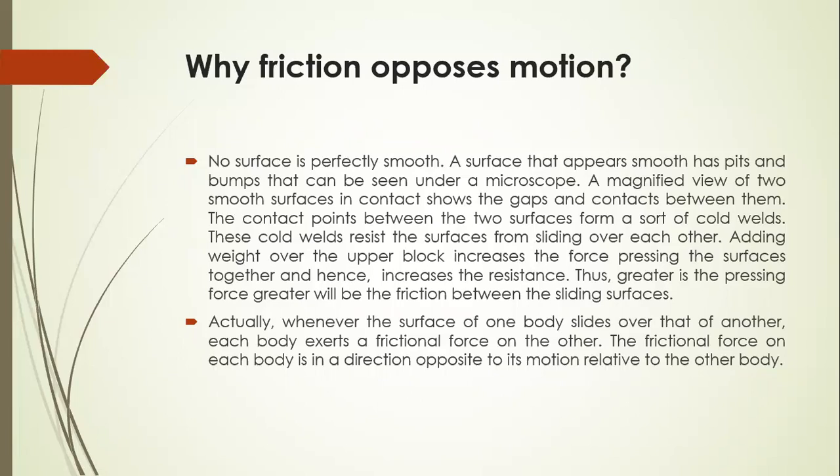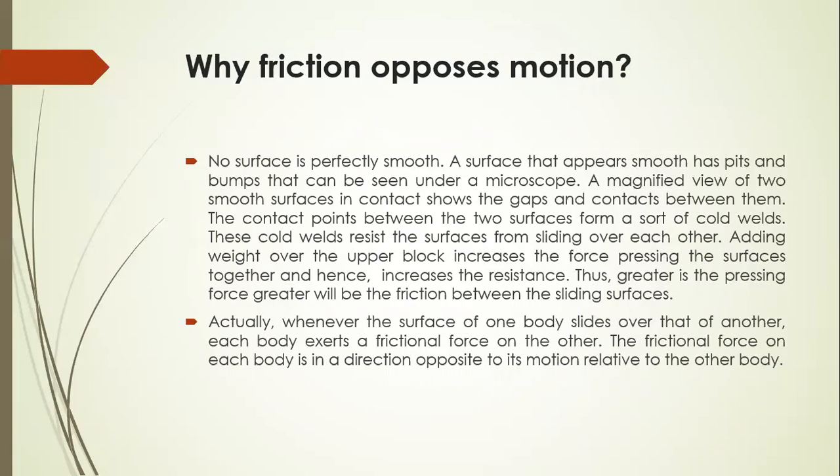The contact points between the two surfaces form a sort of cold welds. These cold welds resist the surfaces from sliding over each other. Adding weight over the upper block increases the force pressing the surfaces together and hence increases the resistance. Greater is the pressing force, greater will be the friction between the sliding